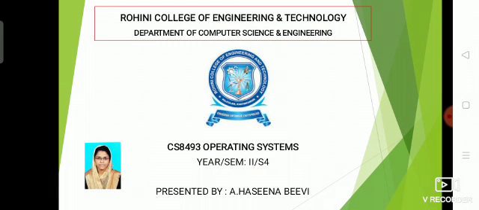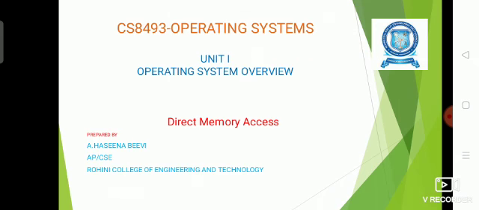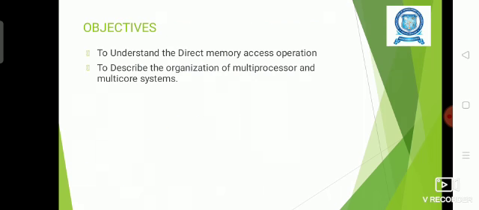This is the video presentation for the subject Operating Systems, and we are going to see one topic, Direct Memory Access, from the first unit. Let us see the objectives of studying this topic: to understand the direct memory access operation, and to describe the organization of multiprocessor and multi-core systems.